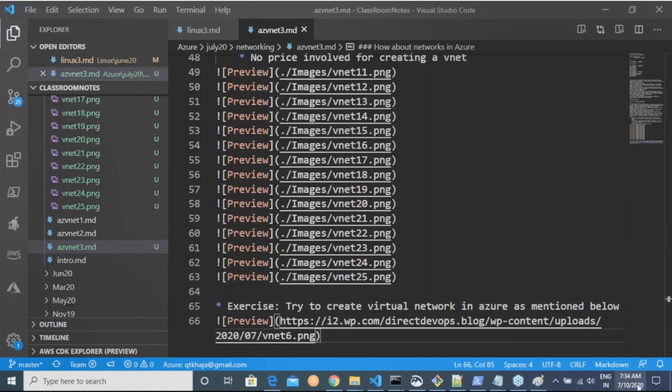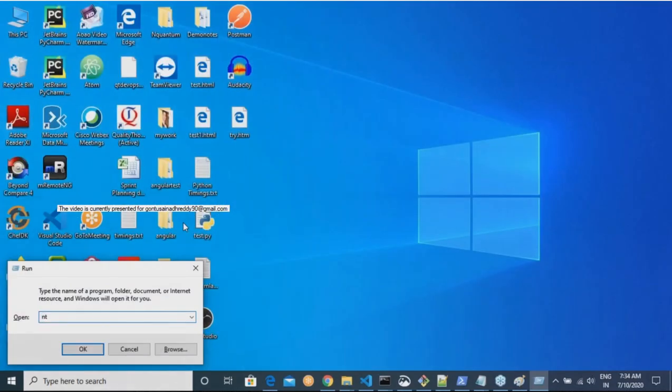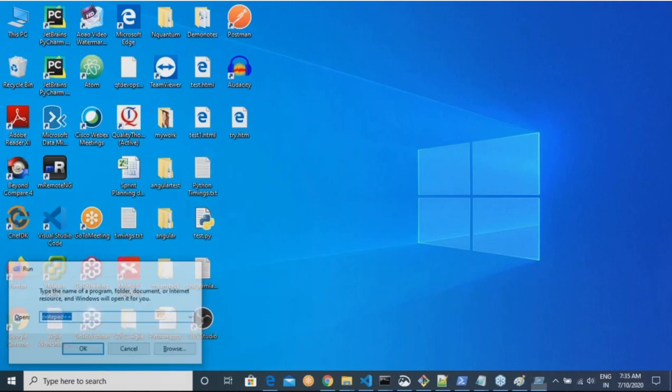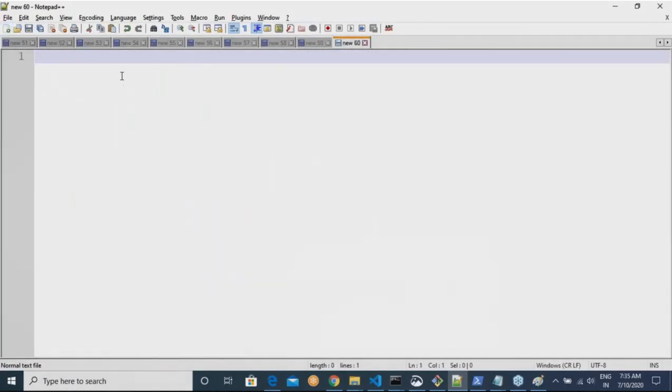Oh, tomorrow is Saturday, is it? See, tomorrow and the day after tomorrow, our classes will be at the same time. There is no change in timings. For the people who have already attended my Docker classes, there are some Kubernetes classes that are pending. This is only for the people who have attended my Docker classes. There are some people in the room who have not attended it yet, so for you there is no class.